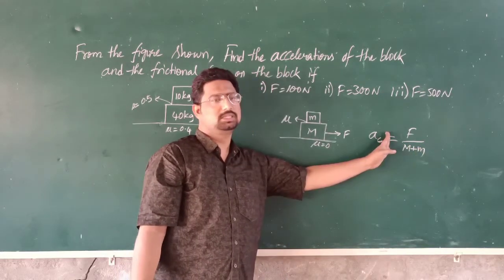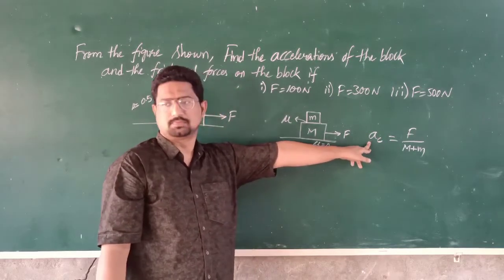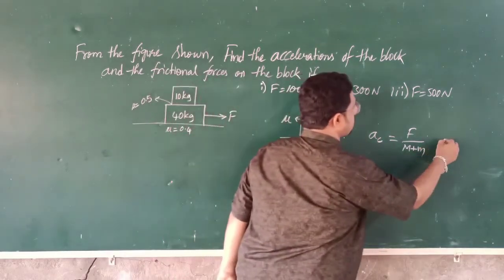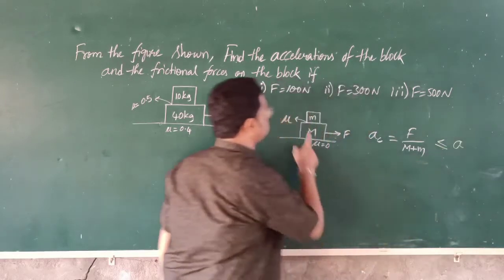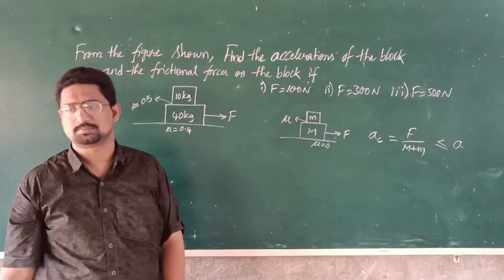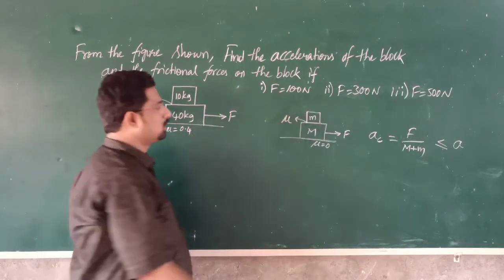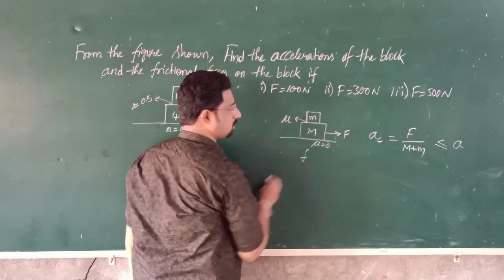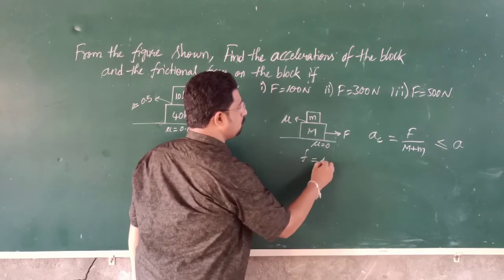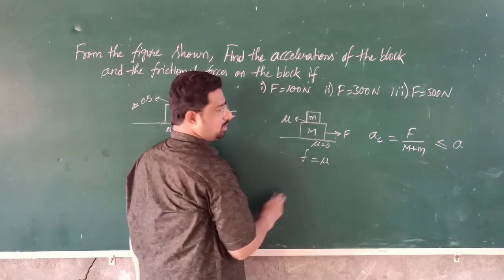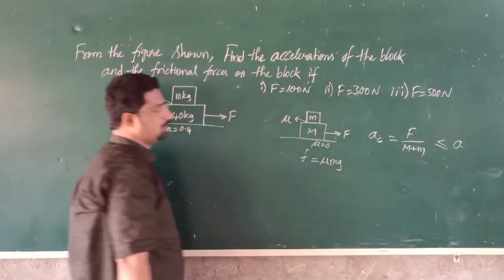This is possible when this acceleration is less than or equal to the maximum acceleration of the small block. For that we have to calculate the maximum frictional force. The maximum frictional force F is equal to mu into N, where N means mg.